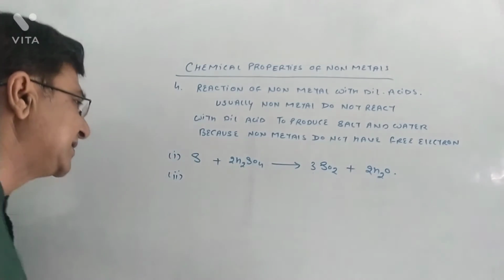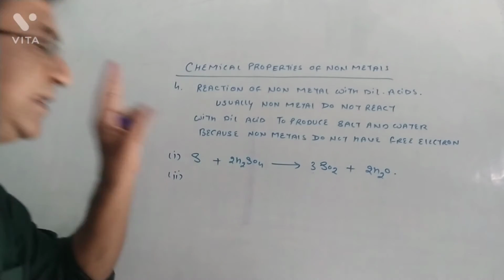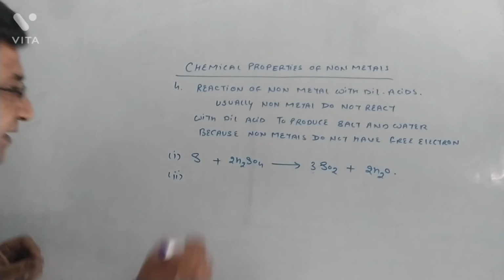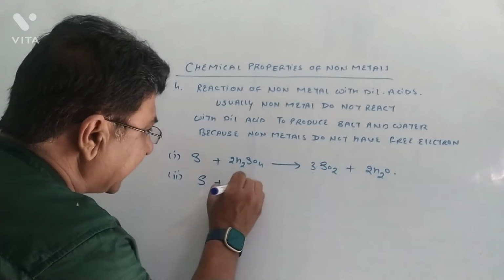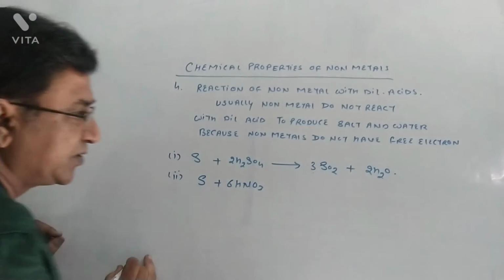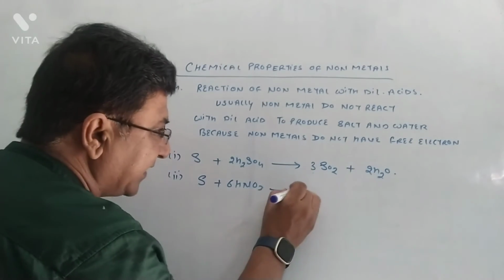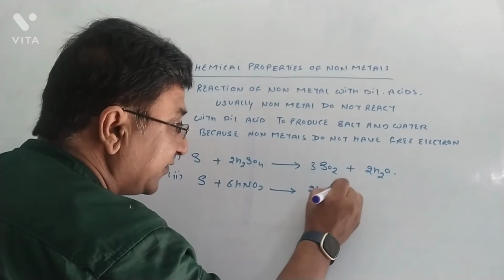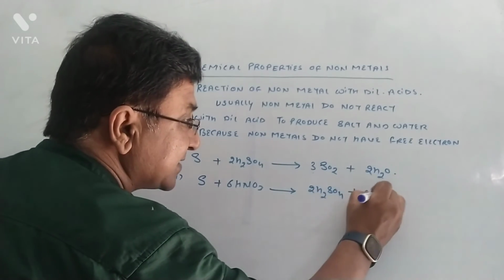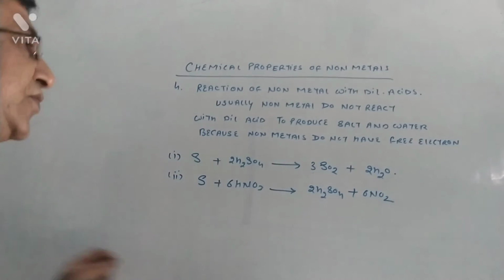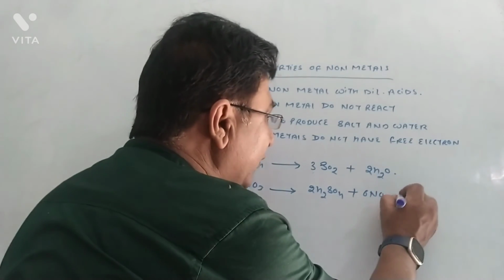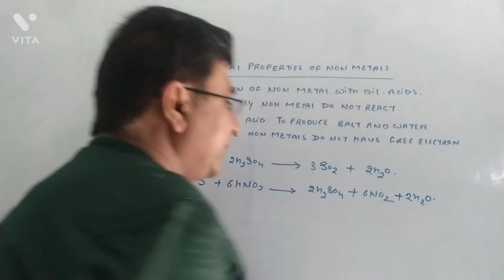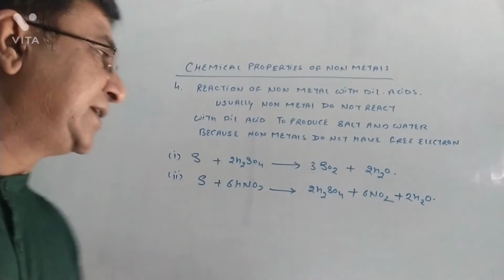Another exception case is when sulfur is reacting with nitric acid, HNO3. This is very special: it is going to produce sulfuric acid plus brown fumes of nitrogen dioxide and water. Brown fumes of nitrogen dioxide.